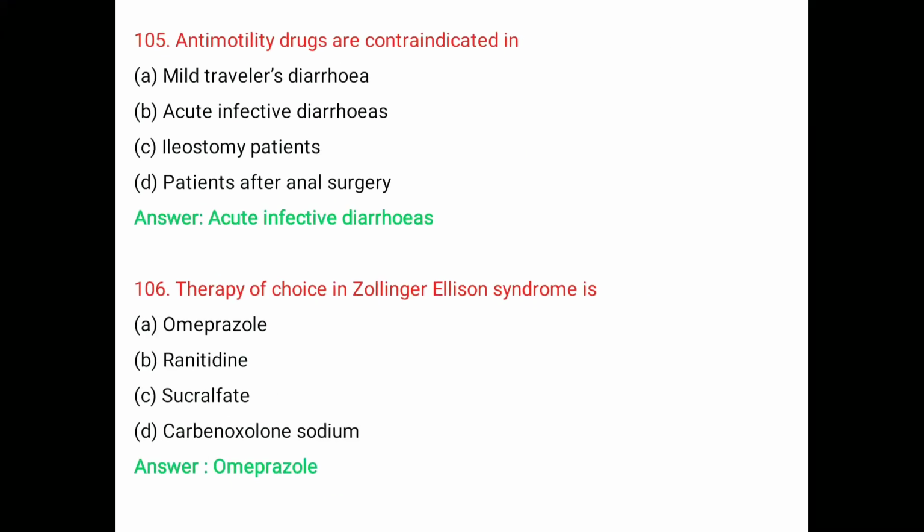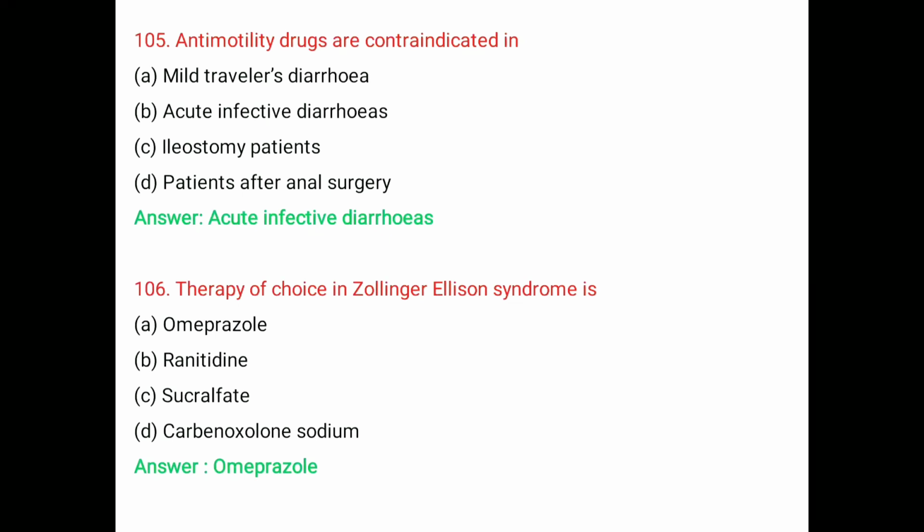Question number 105. Anti-motility drugs are contraindicated in A. Mild traveler's diarrhea, B. Acute infective diarrheas, C. Ileostomy patients, D. Patients after anal surgery. The right answer is acute infective diarrheas.